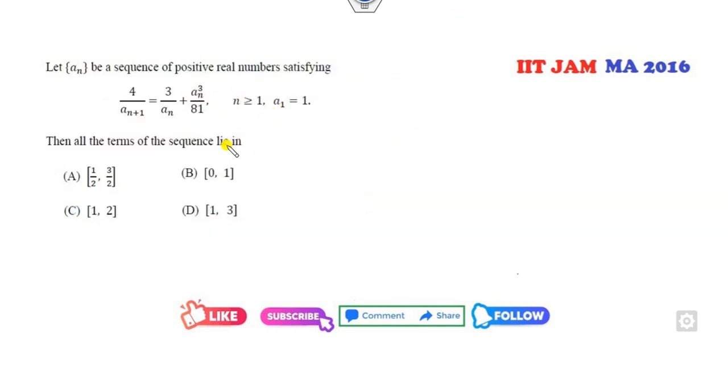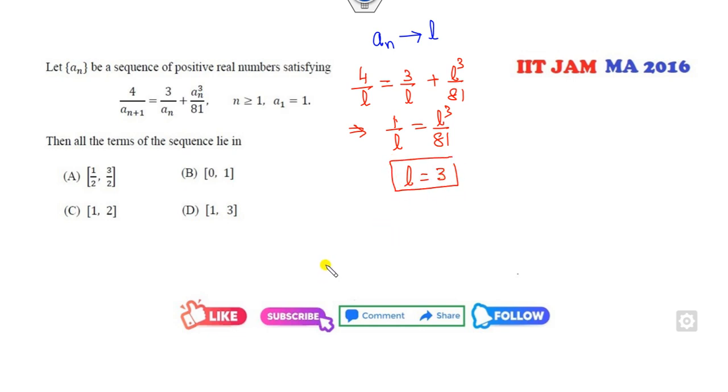Which of the following sequences is convergent and lies on this? Again, very simple. Assume an converges to L. I can substitute here: it is 4 over L, 3 over L plus L cube over 81. So can you find the value of this? 1 over L is L cube over 81. So L will be 3, because you can see 81 is 3 raised to power 4, so L is 3. So 3 does not lie in this, only option 3 lies here, which is the right answer.